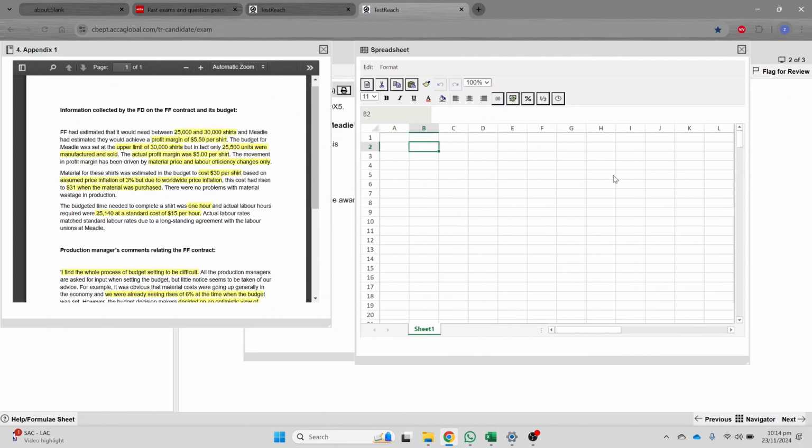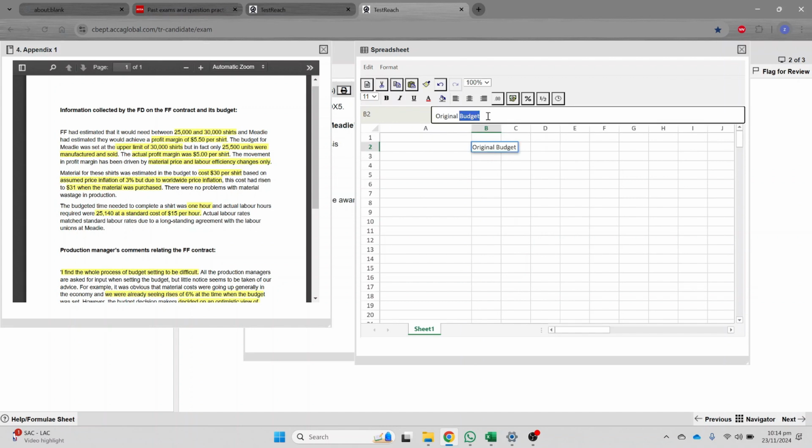Okay, so let's start with the calculation of original, revised, and actual, right? Because this is something which generally we do in planning and operational variances. So what is the original budget, right? Original standard is a better word. Original, revised, and actual.